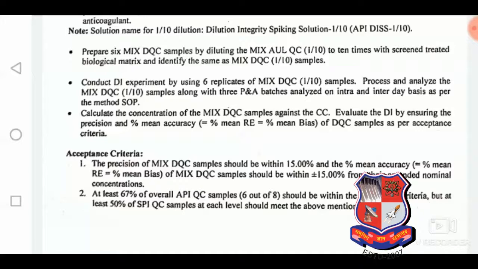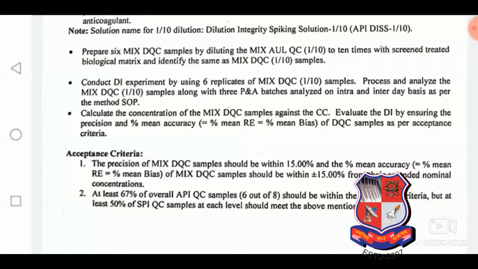And if the plasma profile is too high, in that case we have to dilute the sample.